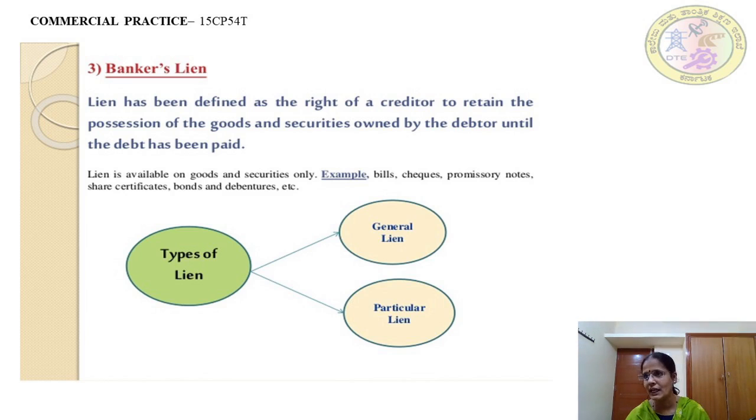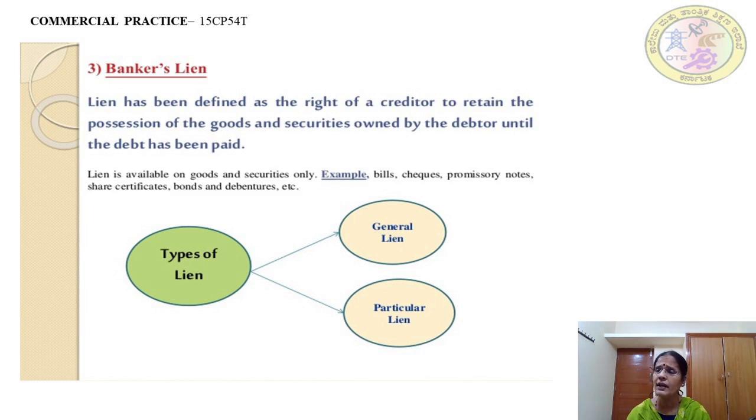He can tell the debtor, I am holding your goods in my possession until you pay me the debt. This is what is called a lien. So lien has been defined as a right of a creditor to retain the possession of the goods and securities owned by the debtor until the debt has been paid.